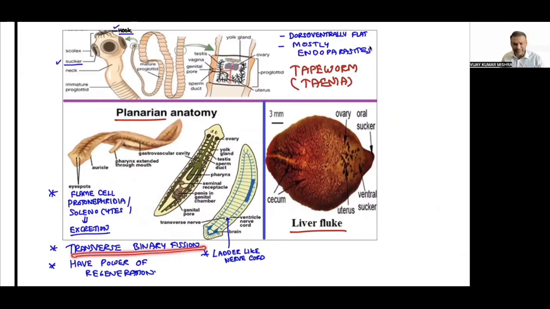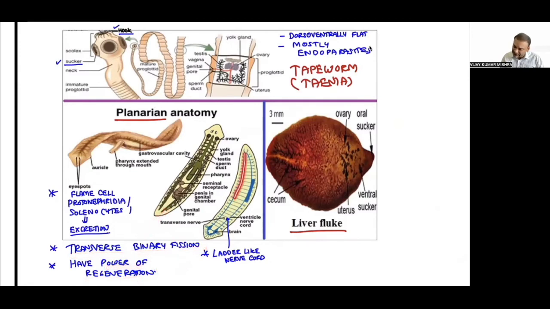They divide by transverse binary fission, planaria. They have a power of regeneration. Great power of regeneration. If you cut them into 3 pieces, then each piece can develop into a new individual. That is called the regeneration property.